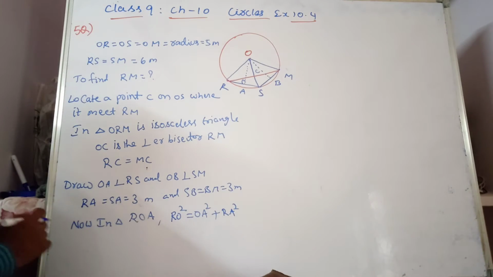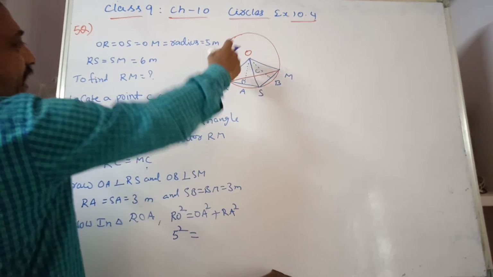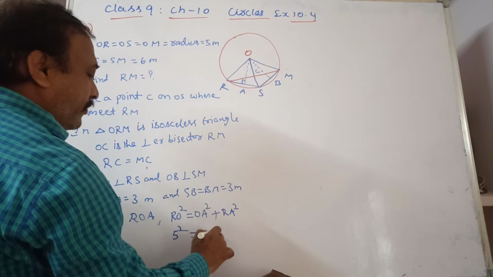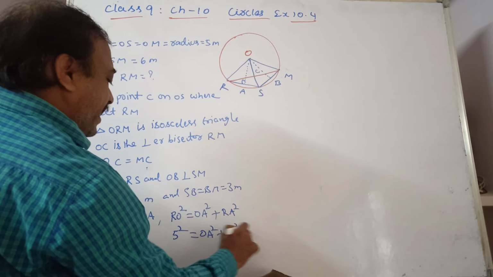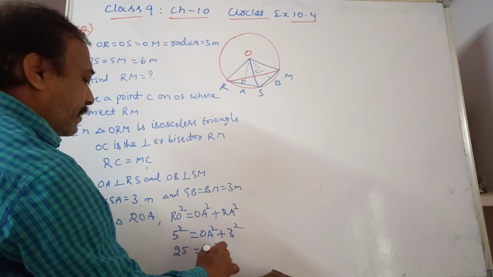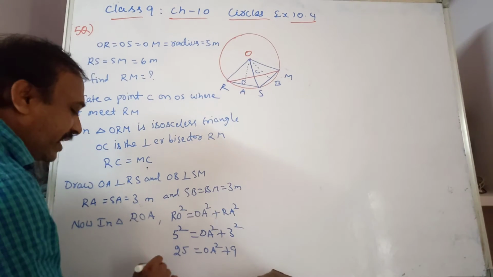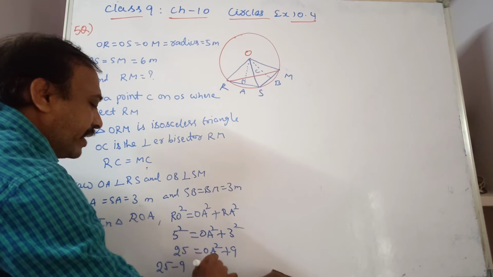What is RO? That is a radius. So 5 square is equal to OA square, that we don't know, plus RA square, where RA is 3 square. So 25 is equal to OA square plus 3 square, which is 9. Transpose this side. Then 25 minus 9 is equal to OA square.